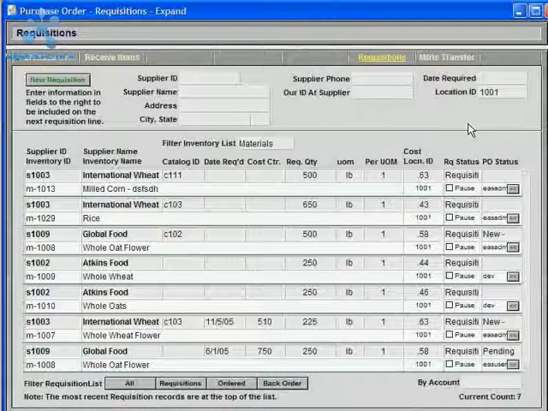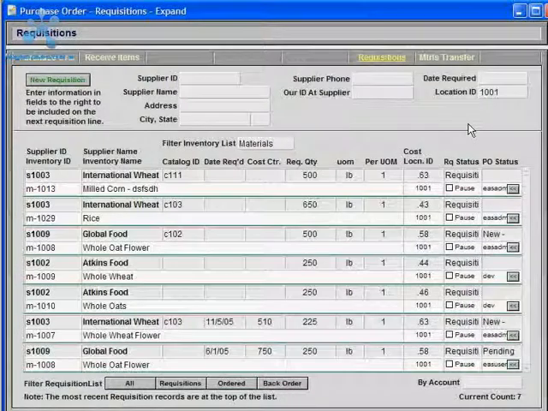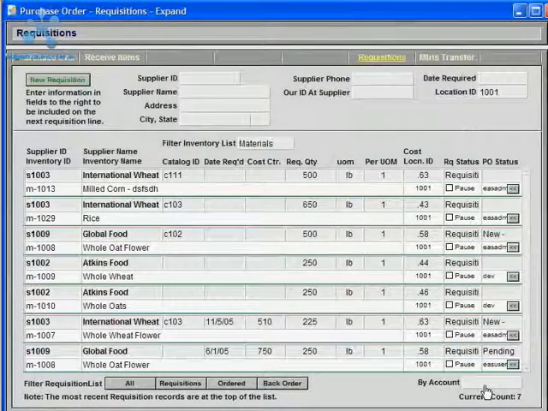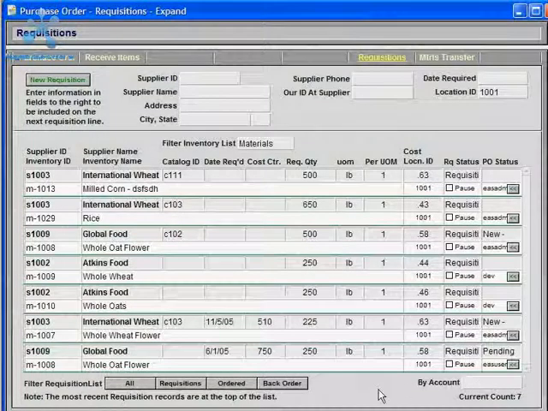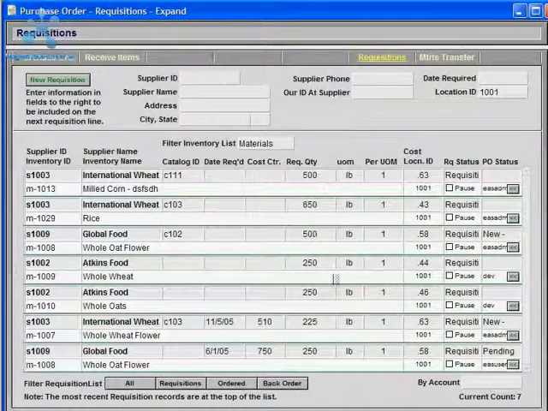And actually, any user that logs in that has the privilege set of Purchasing Manager, when they log in, no name will show up in this by account field, because they don't want to see purchases by specific people. They want to see requisitions from all users of the system in the company.